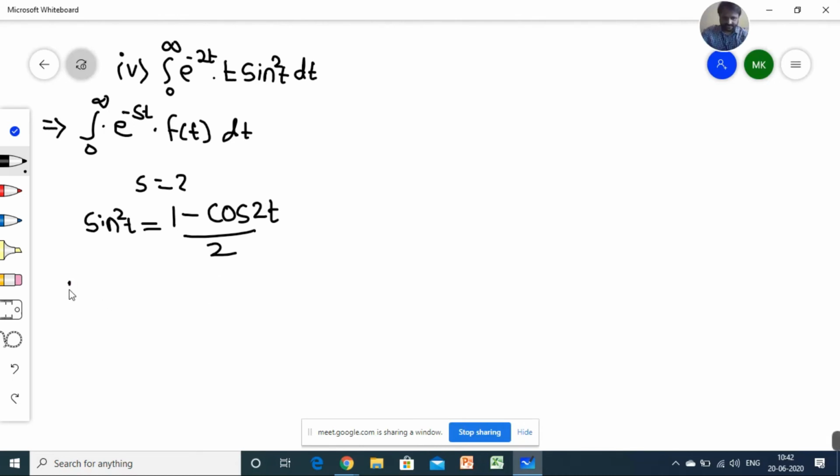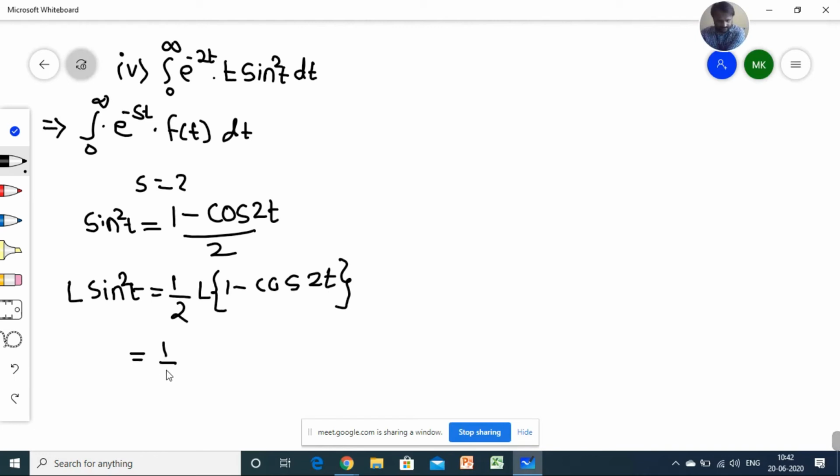So we can calculate Laplace of sine square of t, which is equal to 1 by 2 into Laplace of 1 minus cos of 2t. So 1 by 2, Laplace of 1 is 1 by s, minus s upon s square plus 4.